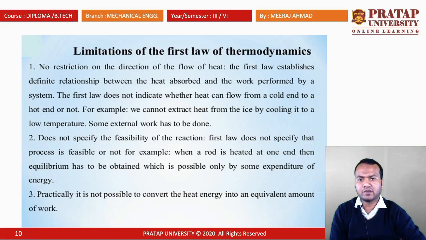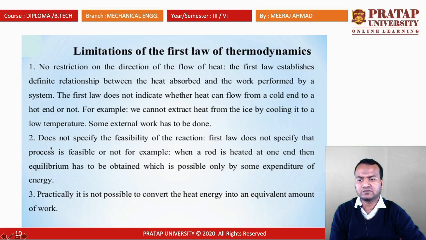There are some limitations of the first law of thermodynamics. There is no restriction on the direction of the flow of heat. The first law establishes a definite relation between the heat absorbed and the work performed by the system. The first law does not indicate whether heat can flow from cold to hot or not. We can say that the first law cannot define whether heat transfer in a particular direction is feasible or not. For example, we cannot extract heat from ice by cooling it to a lower temperature. Some action has to be done.